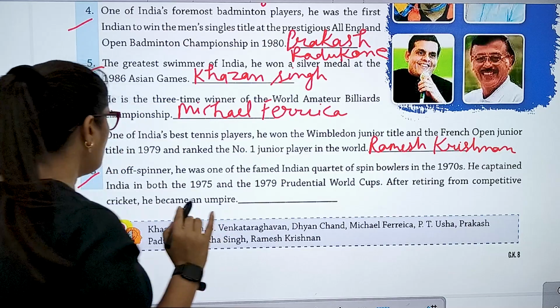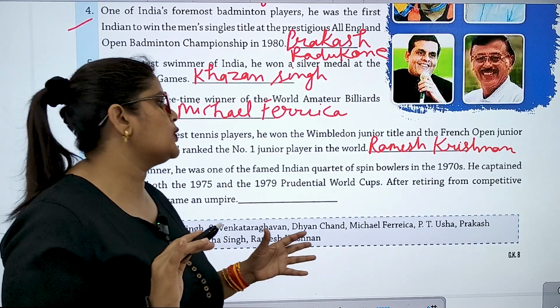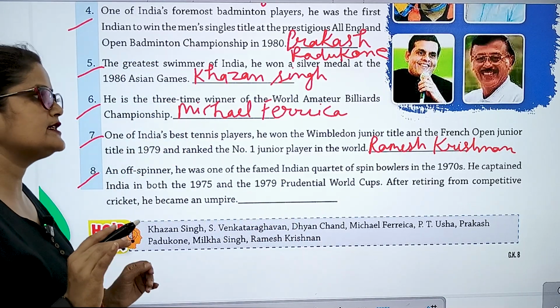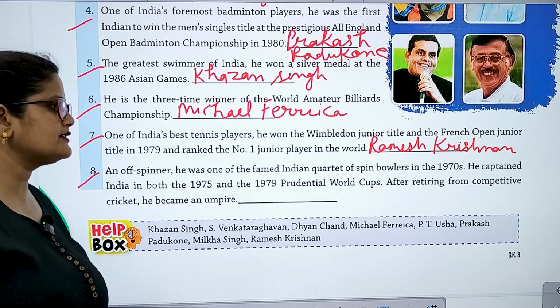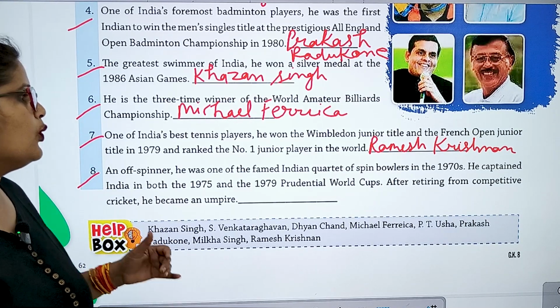Number 8, an off spinner. He was one of the famed Indian quartet of spin bowlers in the 1970s. He captained India in both the 1975 and the 1979 Prudential World Cups.